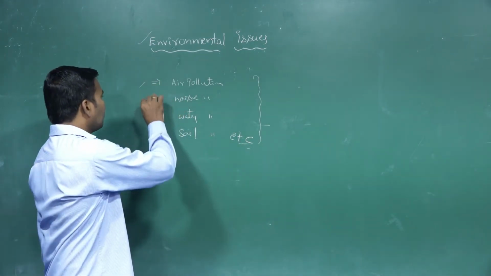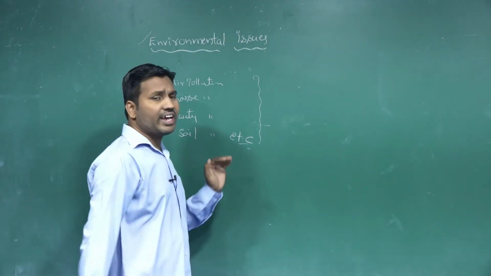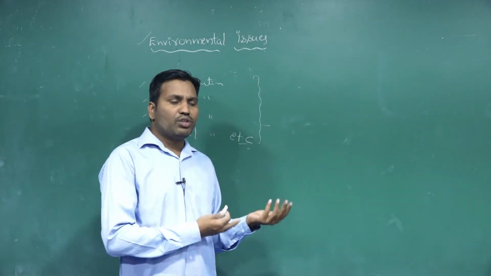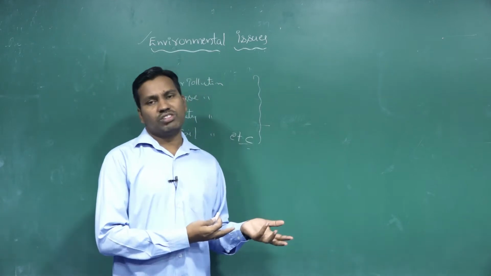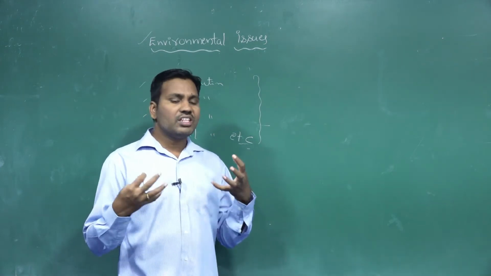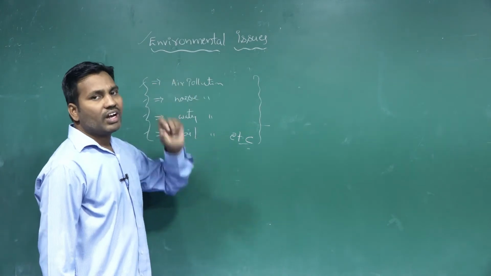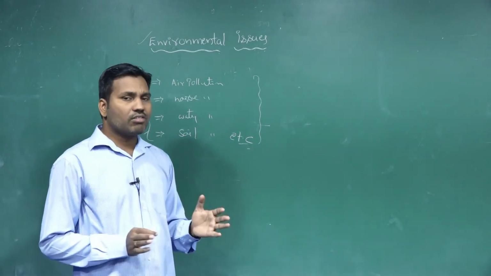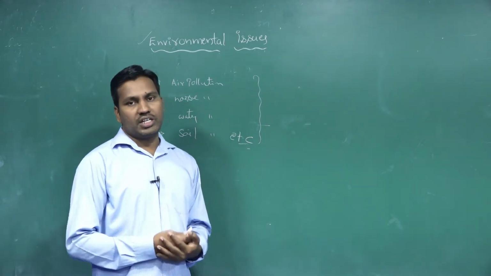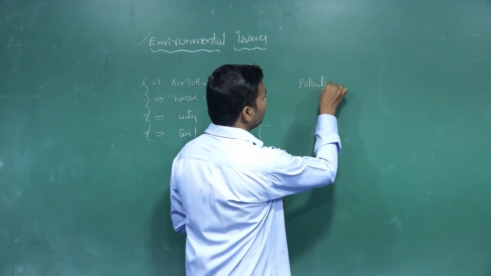Generally, what is meant by pollution? Pollution, like air, noise, water, soil. Likewise, we also have global warming, greenhouse gases, ozone depletion, bio-magnification. All these are different issues we are regularly facing in our atmosphere. Why are these issues developing in nature? Because of pollution.